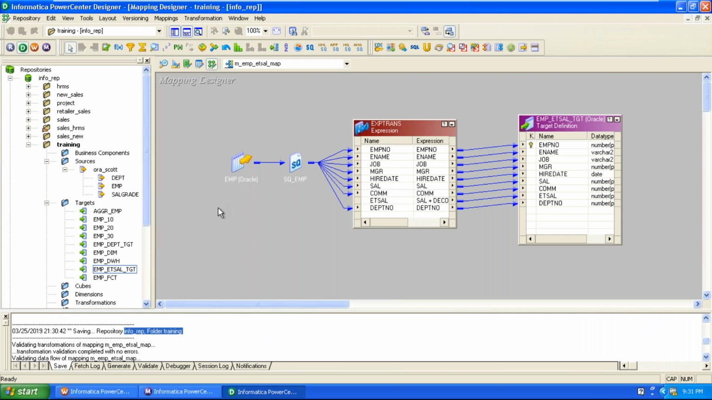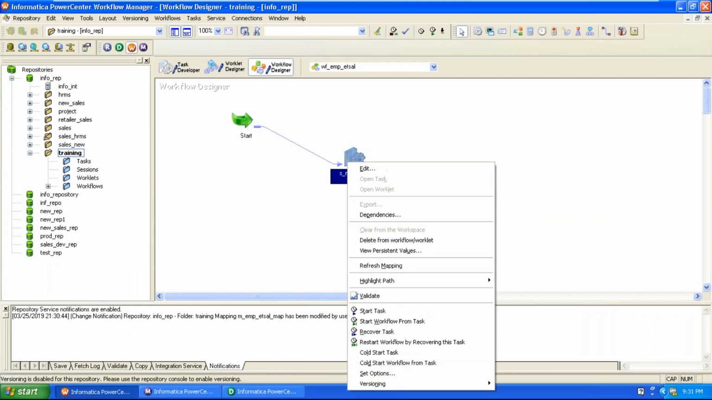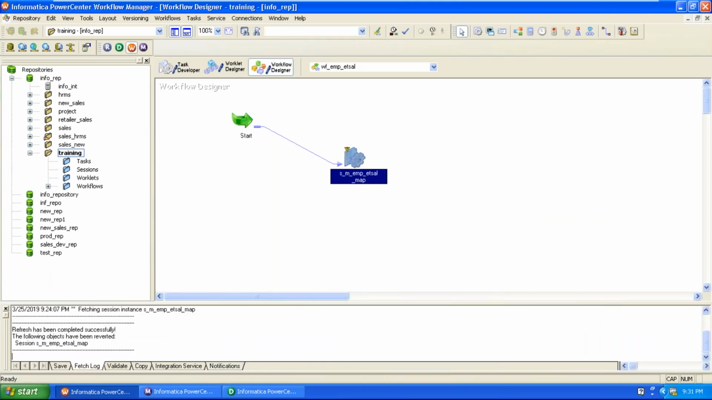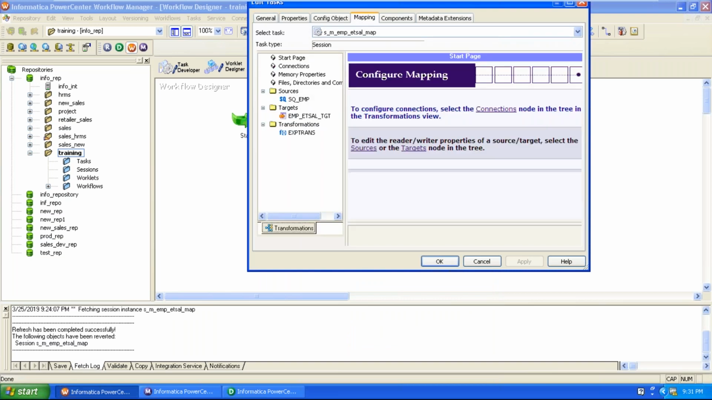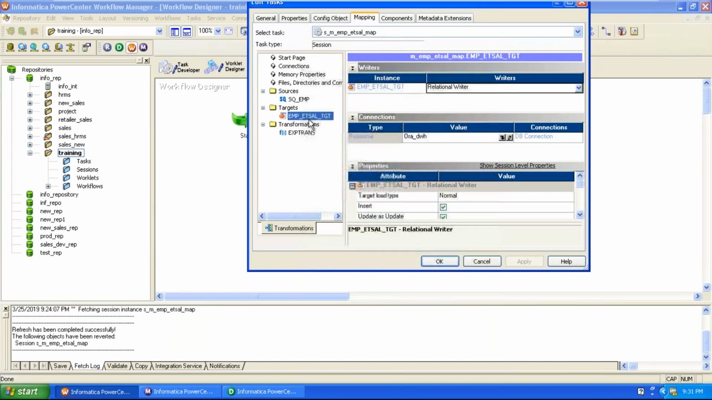Now, if the mapping is updated, again go to the workflow manager. Right click on the associated session task and click on refresh mapping. Whenever we click on refresh mapping on that respective task, the changes are reflected like this. Now data is already loaded to the target. That's why we need to truncate the data.